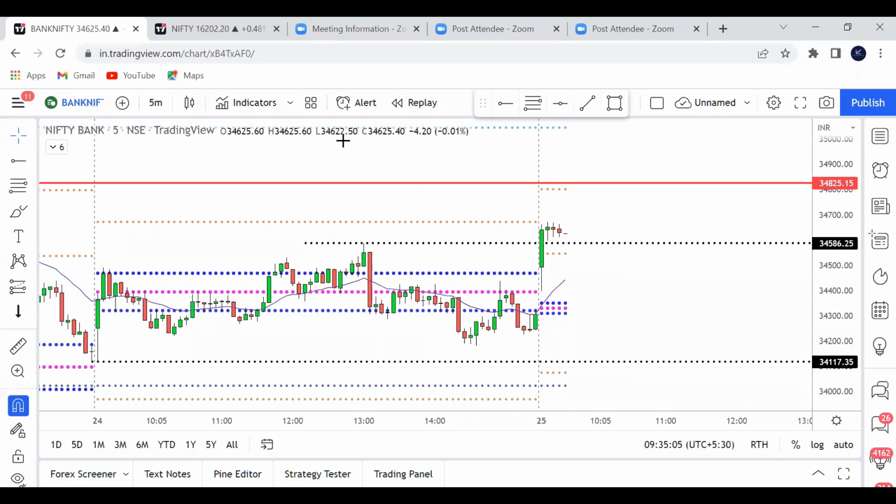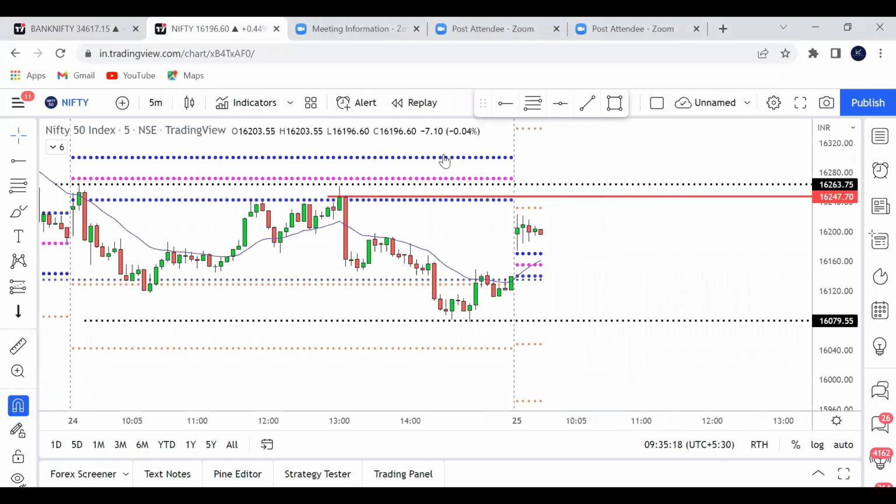Okay, as you can see, Bank Nifty is not able to sustain after the big bullish candle. Though there is no resistance, still it's not able to break that level. What could be the reason? Look at the Nifty chart. Nifty is almost near the resistance, right? At the daily pivot and the supply zone. And Nifty and Bank Nifty both are trying to break one of the levels.